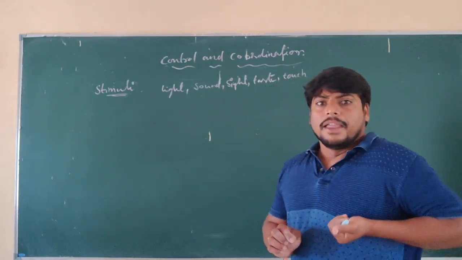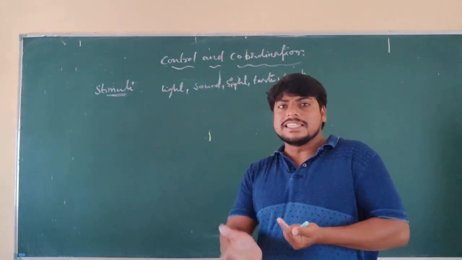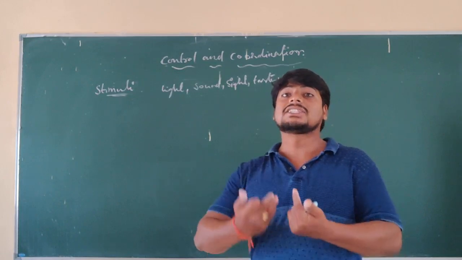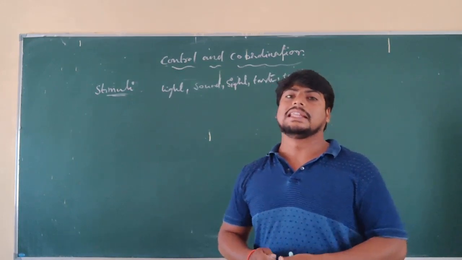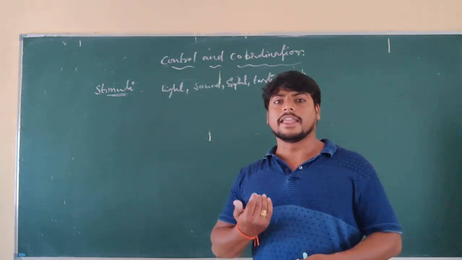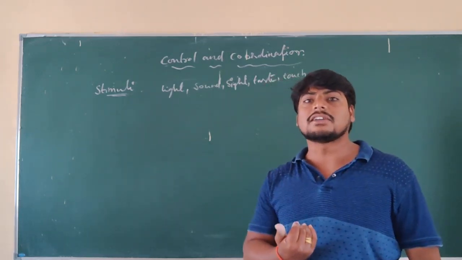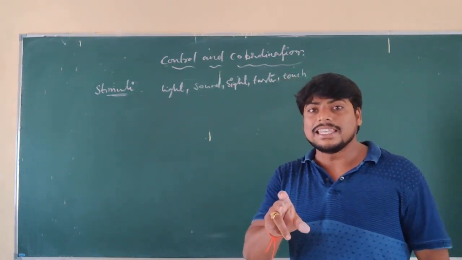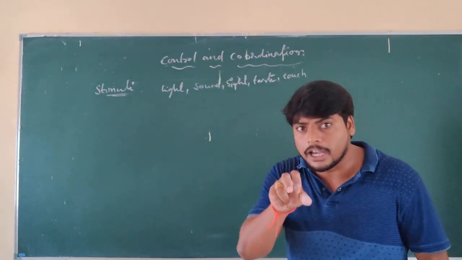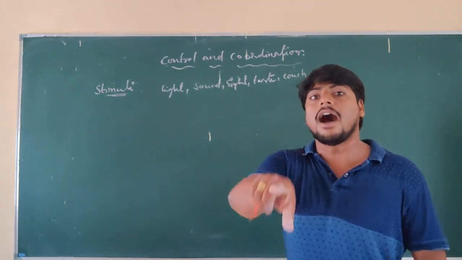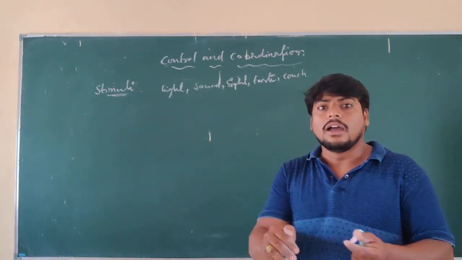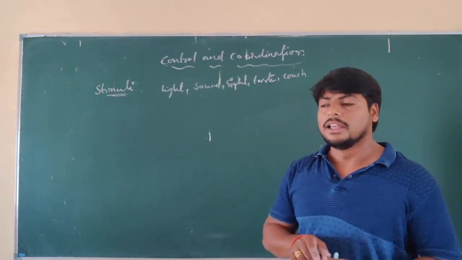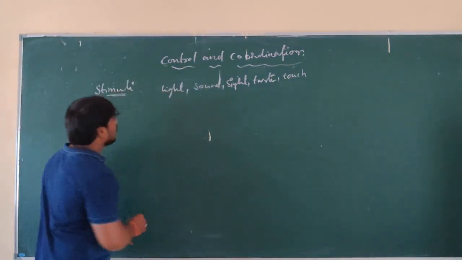The response given by animals is due to internal changes as well as external changes that cause us to respond. In higher organisms, especially animals, the internal changes are induced by the control and coordination of various organ systems, which causes the response. That is what is called control and coordination.